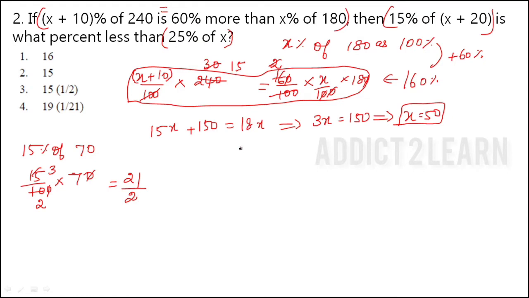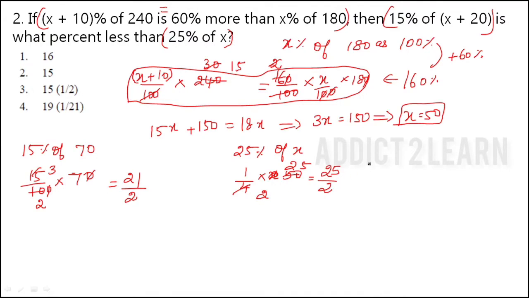Then they have given that 25% of x. 25% can be written as 1 by 4. Of means multiplication and x. X means here 50. So we can cancel it by 2 table. So the numerator will become 25. So the answer for this statement is 25 by 2.